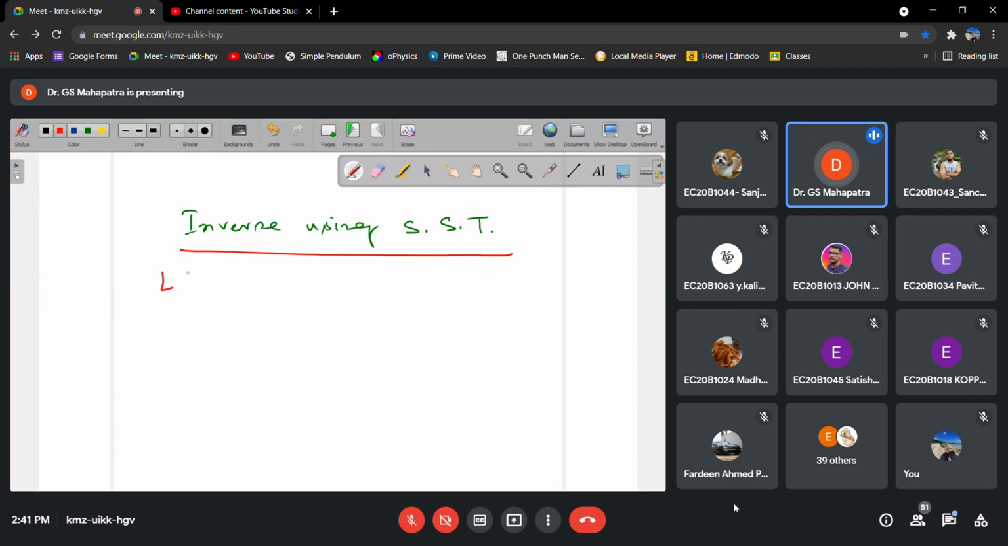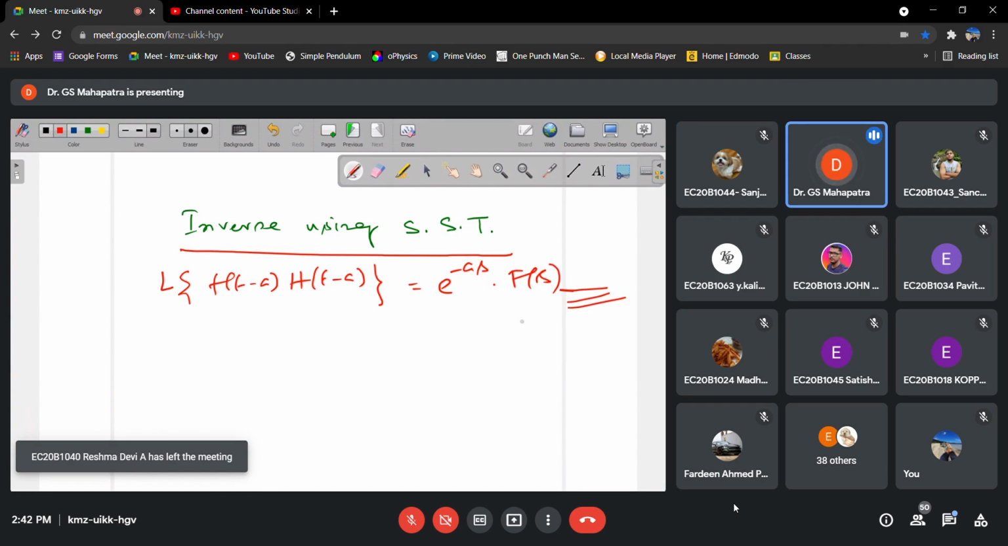Laplace transform of f of t minus a into h of t minus a equals to, we know that it is e to the power minus as into capital F of s. So this is our known one. So what is the inverse Laplace transform? If we take the inverse Laplace transform of the right hand side, we will get the left hand side return.